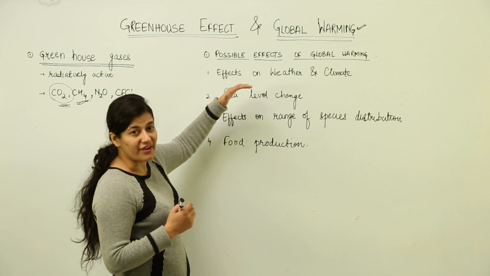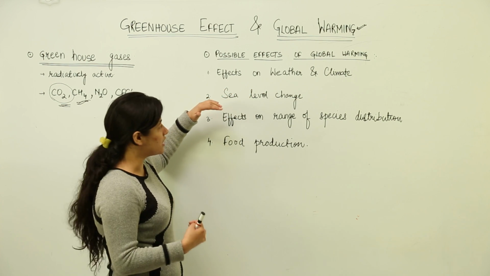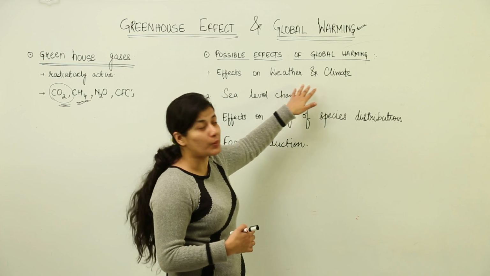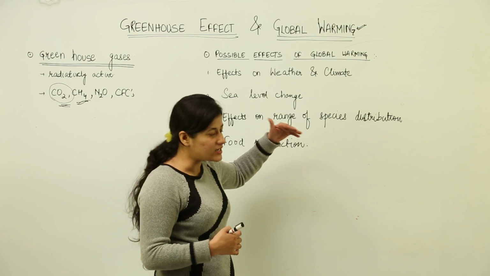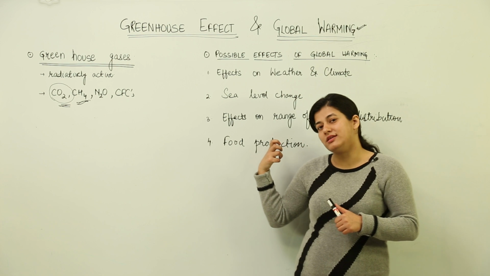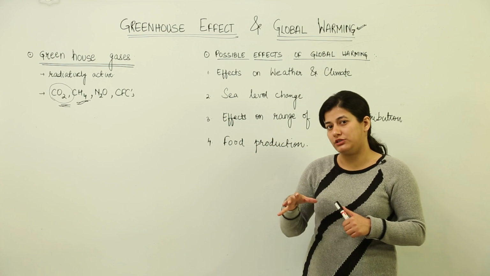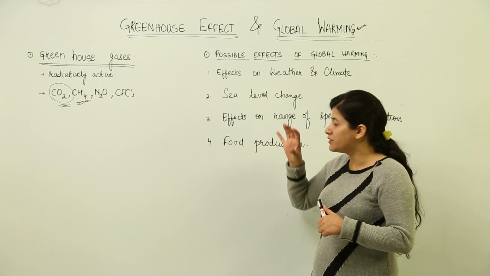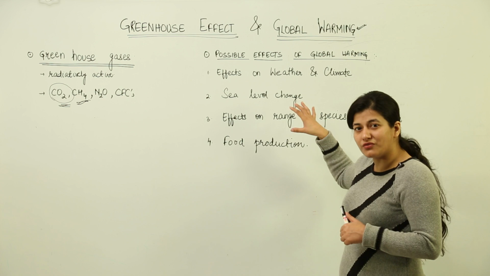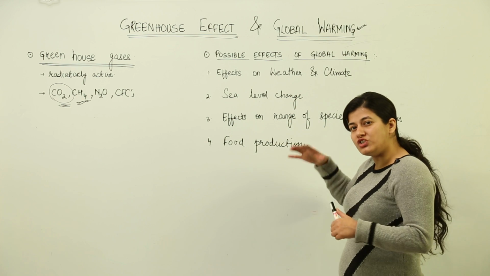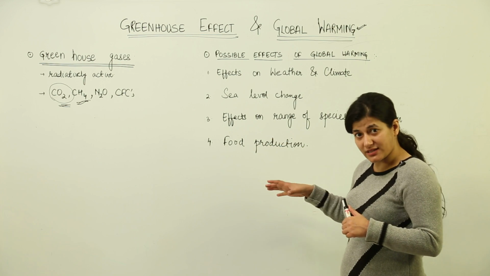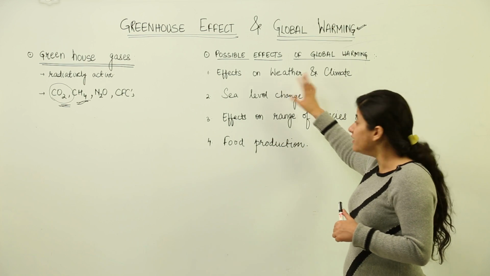So the possible effects of global warming which would directly affect us and other life forms are, first, a large scale effect on the weather and climate at various places. The higher latitudes, that is towards the poles, receive more precipitation, while the lower latitudes are going to be devoid of the precipitation at the earlier rates which naturally occur. So there are cases of droughts and floods. Rampant change in the atmosphere would result in some sort of natural calamities that we face, in the form of floods and droughts.